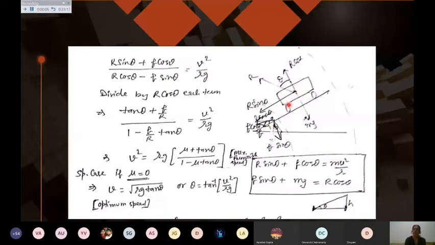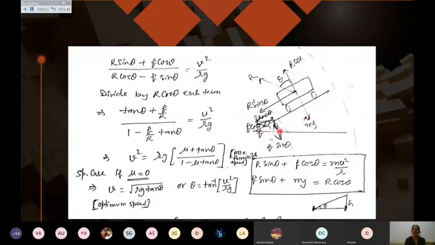You need not draw the whole vehicle; you have to draw only the front wheels of the car and show the angle. This angle is theta, then this angle is also theta. If you write the normal reaction by capital R, you can resolve it into components R cos theta and R sin theta. Now R sin theta and f cos theta are in the same direction. They are providing the centripetal force.